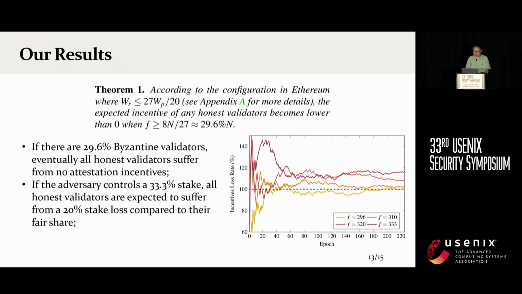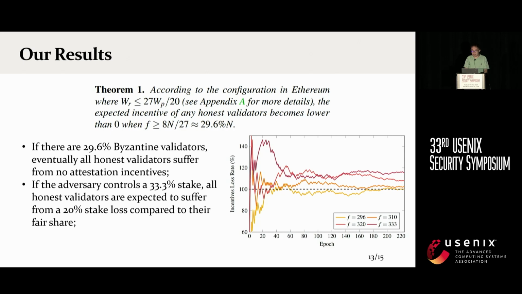We also analyze the effects of our staircase attack and find that if the ratio of validators the adversary controls is more than 29.6%, the incentive of honest validators will decrease to 0.